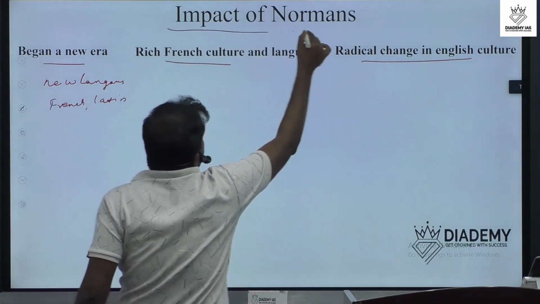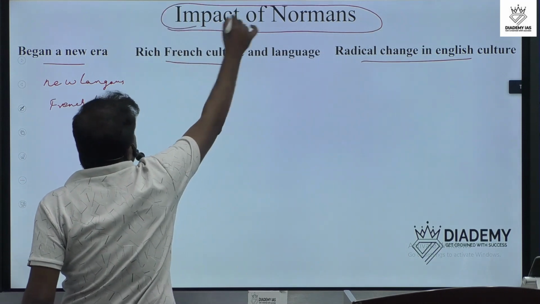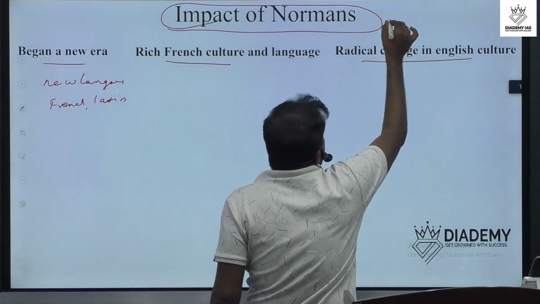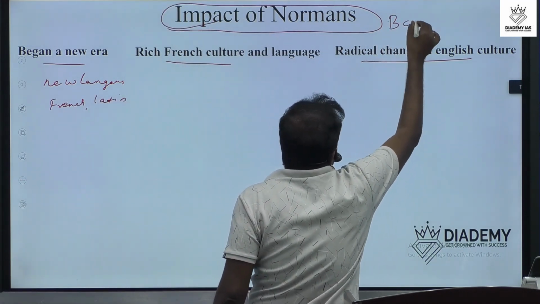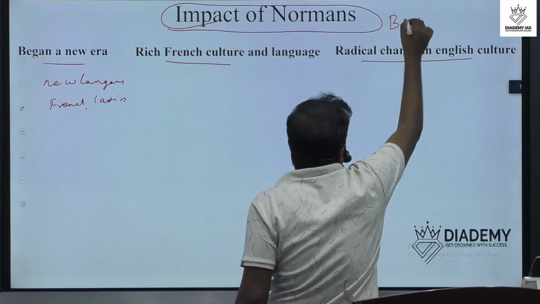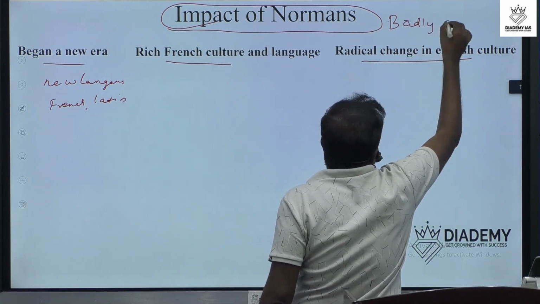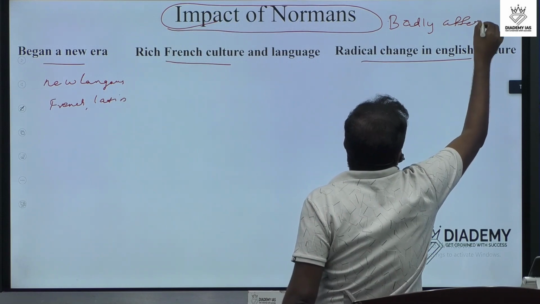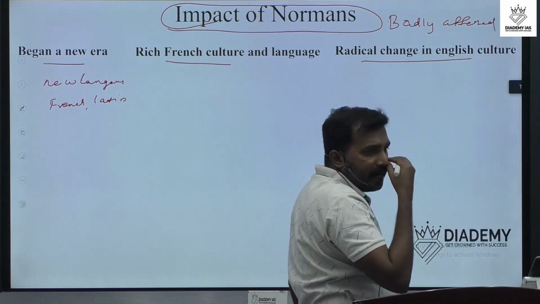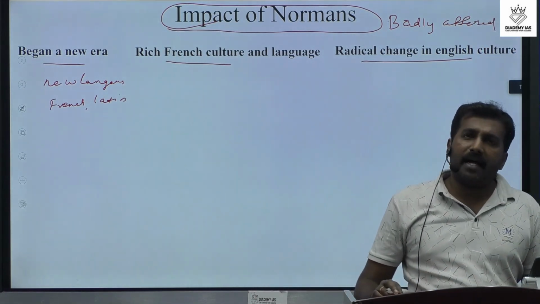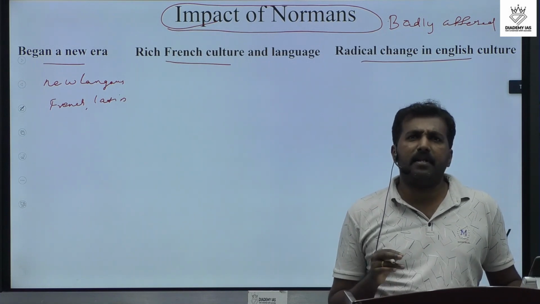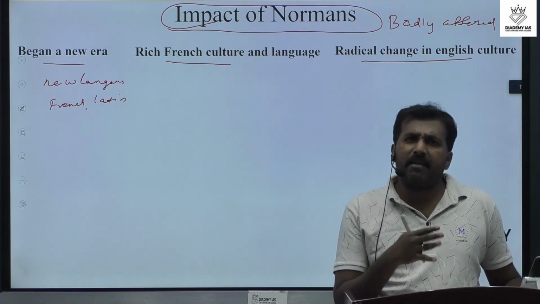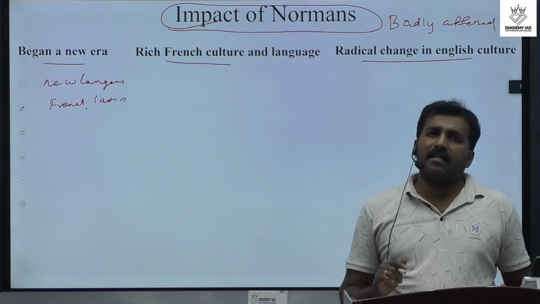We can say that the impact of the Normans badly affected England. Why badly affected? Because the Anglo-Saxon people at that time were using English.